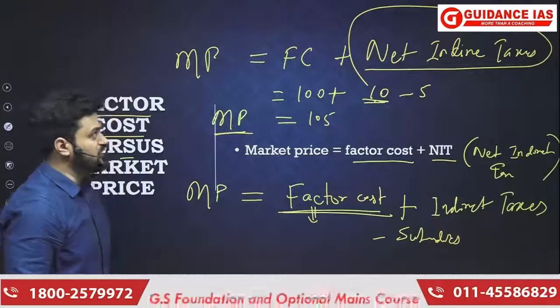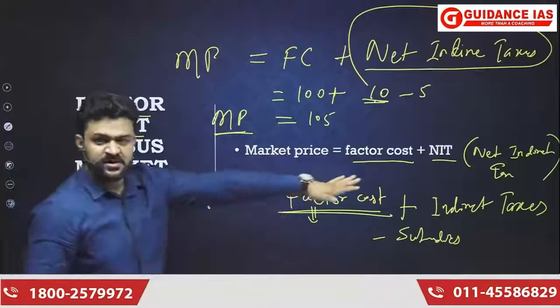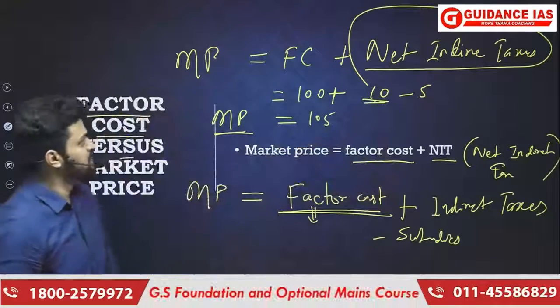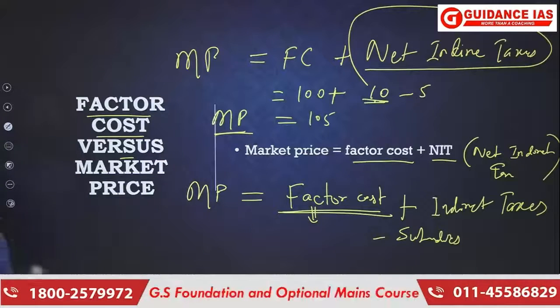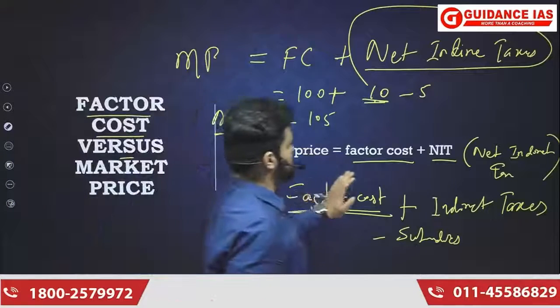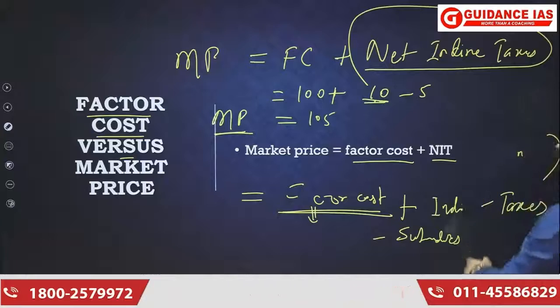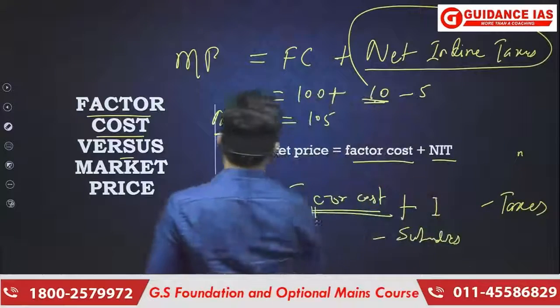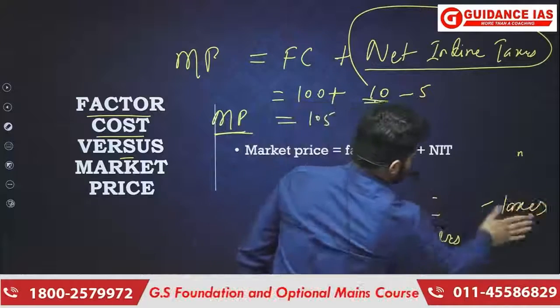And what is factor cost? I told you factor cost is the cost incurred on factors. You may think here that market price is being determined just on the basis of factor cost. Then where is the profit?